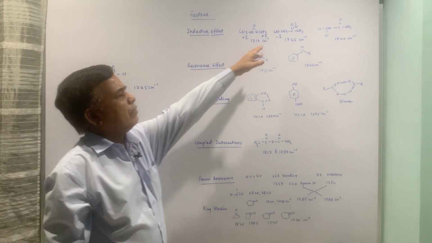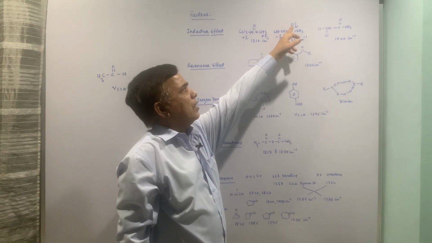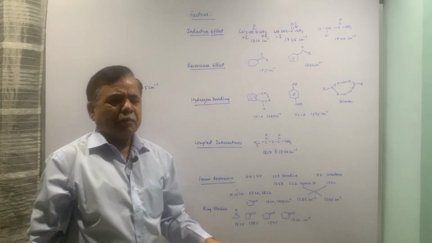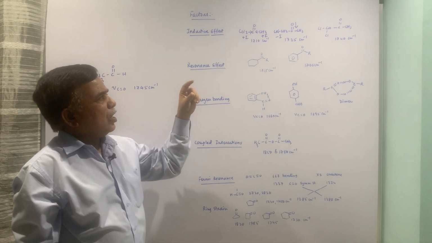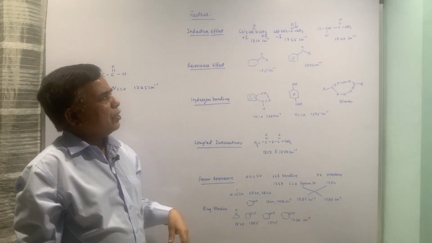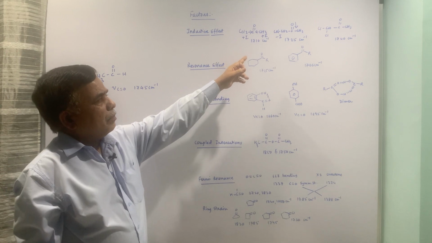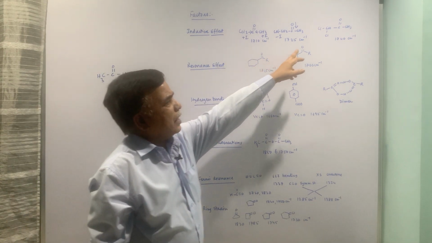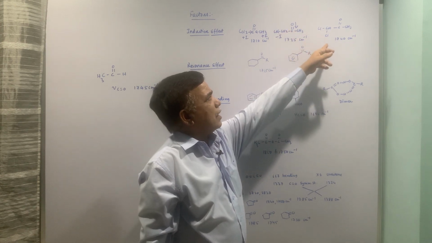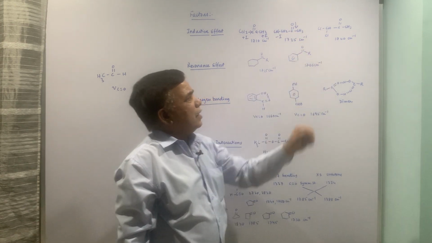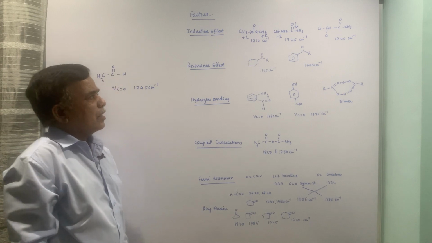Since the electrons are flowing in this direction, the carbonyl double bond will be contracted, or it undergoes contraction. The bond length is reduced and frequency goes high. The magnitude of minus I effect is maximum here, or it is more than this, and you can see the enhancement in the carbonyl stretching frequency.